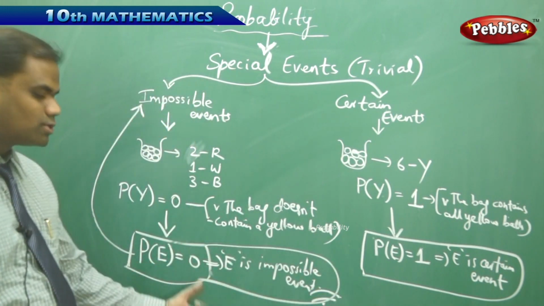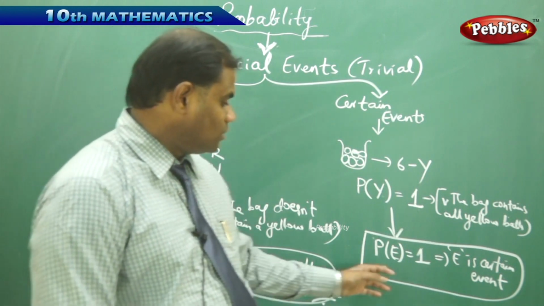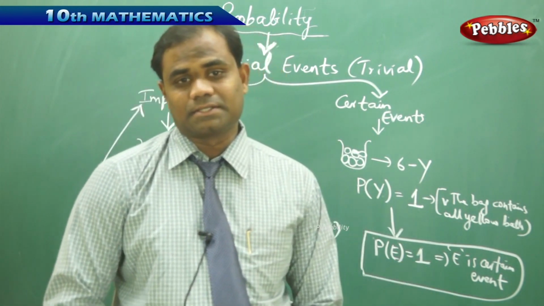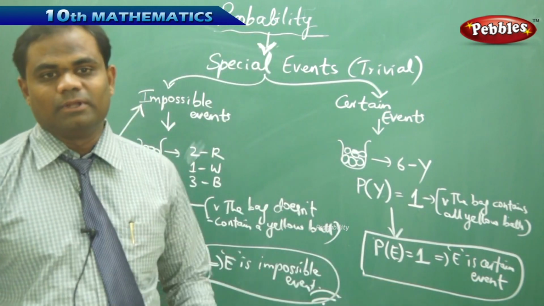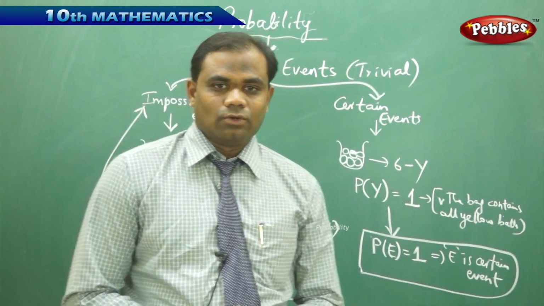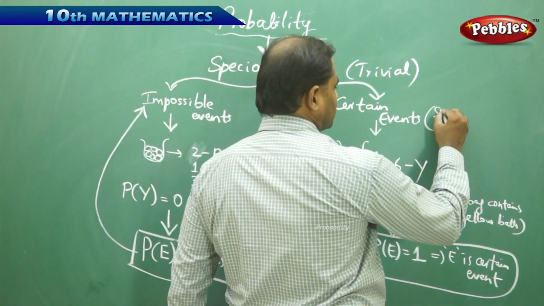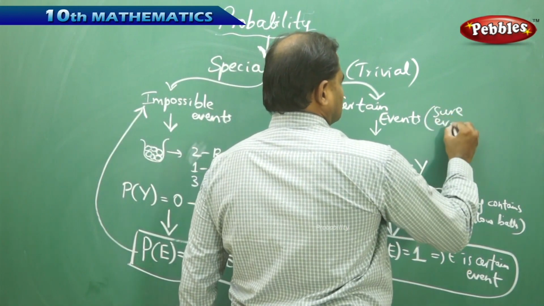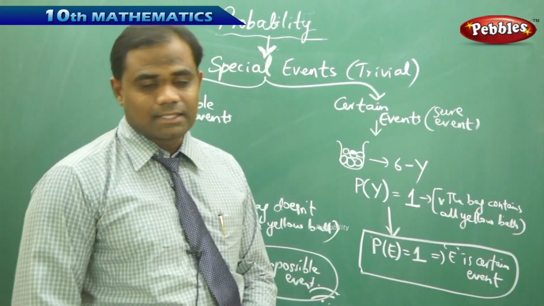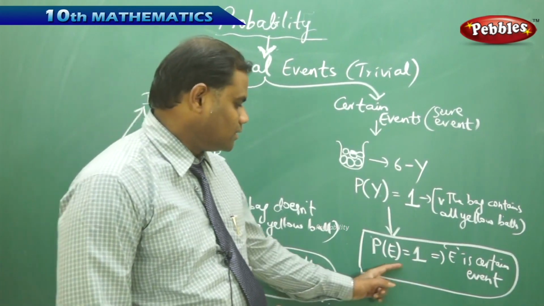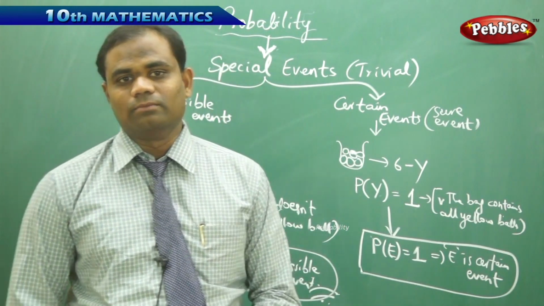P of E equal to 0 implies E is an impossible event mathematically. P of E equal to 1 implies E is a certain event, with their own respective mathematical formulae. The certain event here is also sometimes referred to as the sure event because it is sure to happen. We call it a certain or a sure event if P of E is 1. This is how we understand the 2 special events in probability.